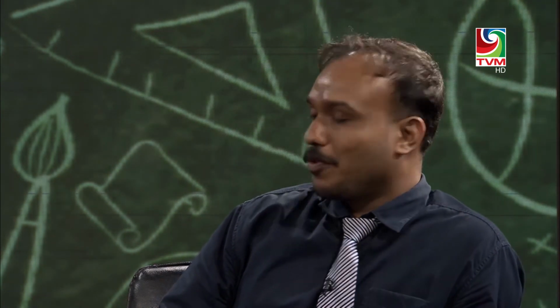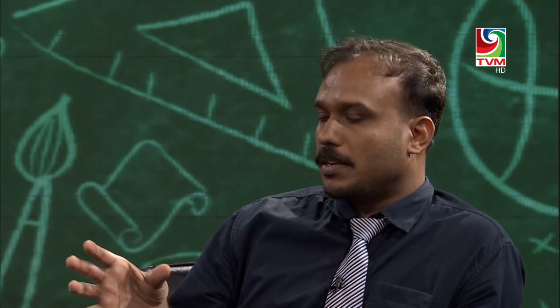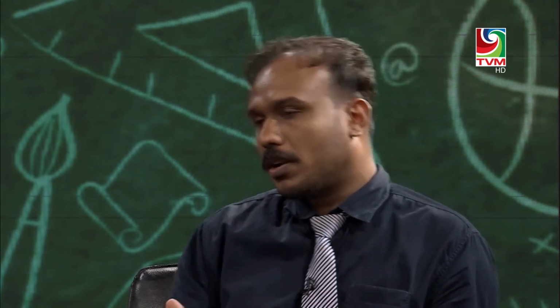Okay, and the last question, which I think is a big one: what is the best way to manage time during the economics exam? Most students face this difficulty. The time duration is around 2 hours 15 minutes, with 2 hours for paper 2 and 15 minutes for paper 1, so 45 minutes. Better for paper 2, if they can manage it: the first section, the first question, they can finish in 45 minutes, and the remaining 3 questions for 20 marks they can finish in half an hour.